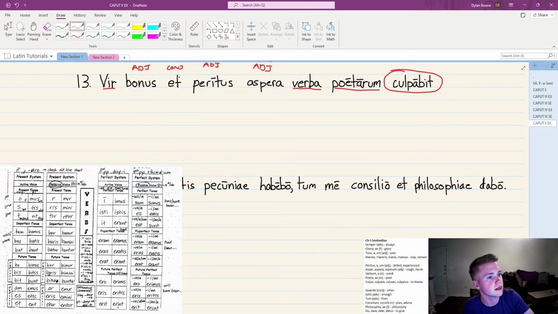All right. Let's start with the verb. So culpabit comes from, sorry, culpo, culpare, to blame or to censor. So we'll go with blame here. So we drop the re and we add whatever ending. So we've dropped the re and we've added bit right there. So again, that verb chart in the bottom left, you find bit. We know which conjugation it is in.